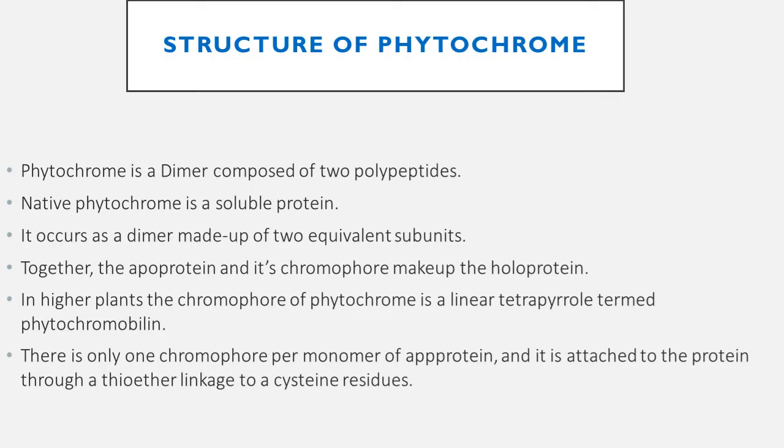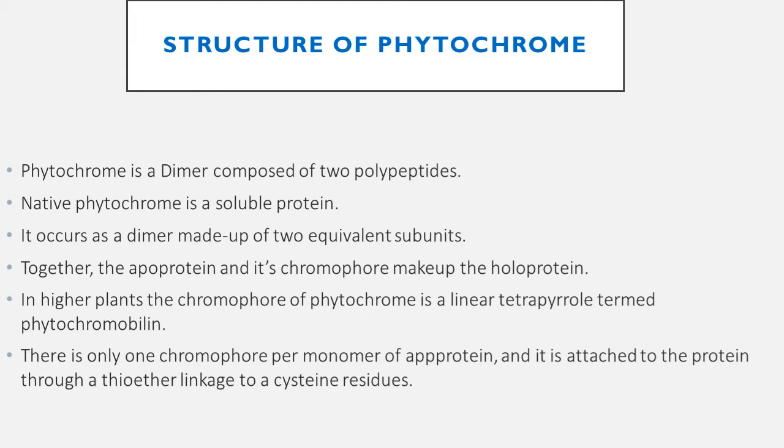Here is the structure of phytochrome. Phytochrome is a dimer composed of two polypeptides. Native phytochrome is a soluble protein. It occurs as a dimer made up of two equivalent subunits. Together, the apoprotein and its chromophore make up the holoprotein. In higher plants, the chromophore of phytochrome is a linear tetrapyrrole termed phytochromobilin.